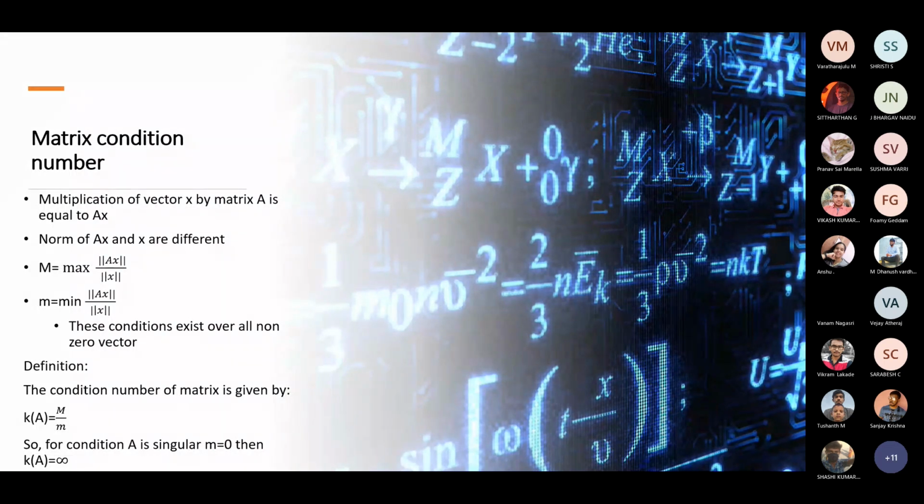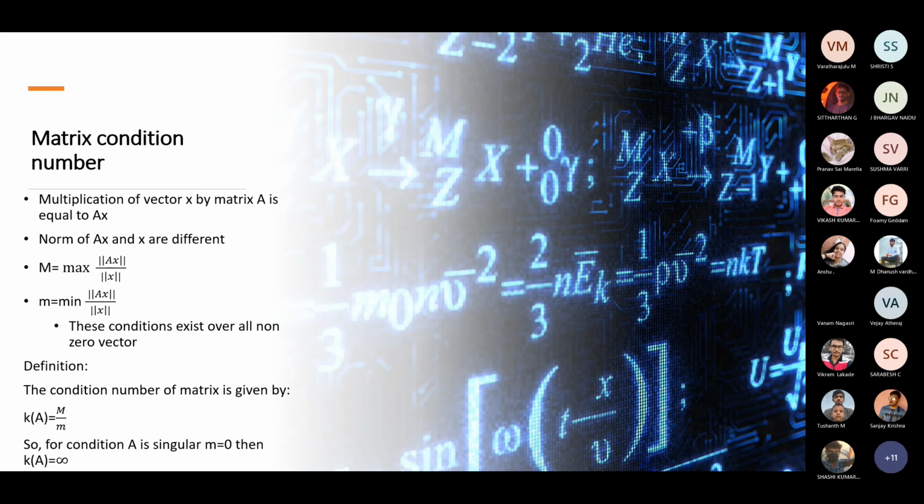Good afternoon, guys. My name is Vignesh Prashant. I'll be continuing what Vikas left, so I'll be talking about matrix condition numbers. Let's take a vector x, and when we multiply it by a matrix A, it becomes AX. So the norms of AX and X are different. Let's take a capital M, which is the maximum of norm of AX by norm of X, and small m, which is the minimum of norm of AX by norm of X. These conditions exist for all non-zero vectors, where A is not singular.